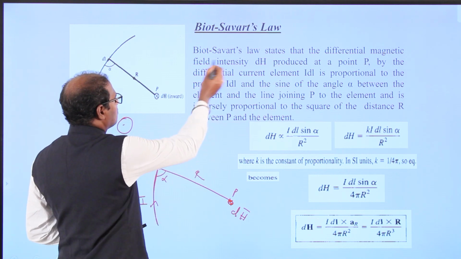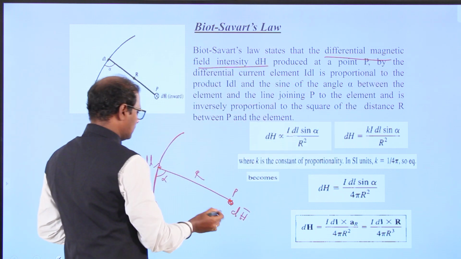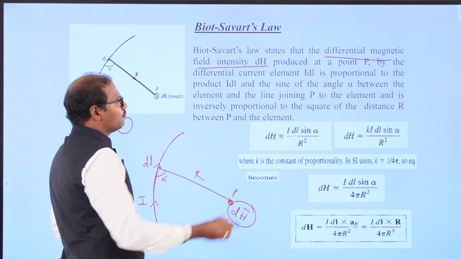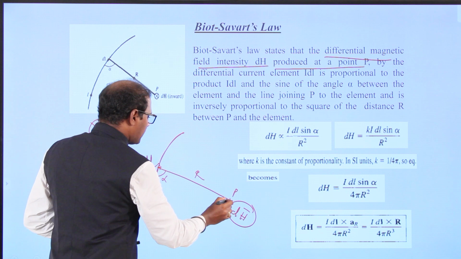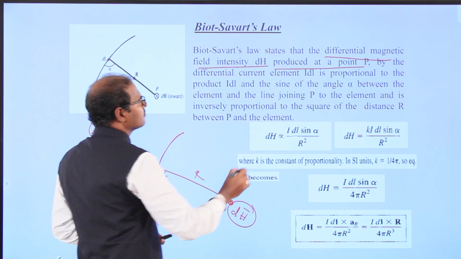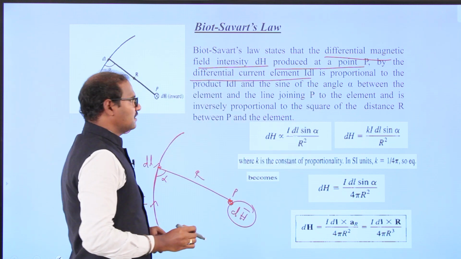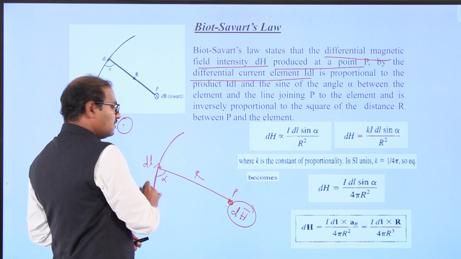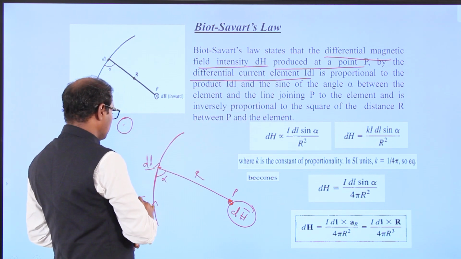Here there is only the statement. It states that the differential magnetic intensity dH produced at point P by the differential current element I dl, the current moving in this element,